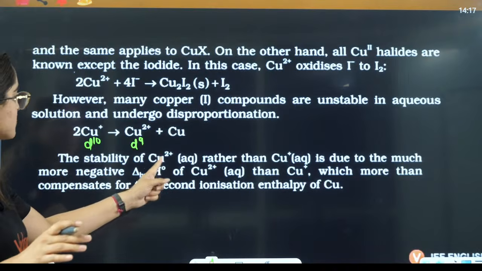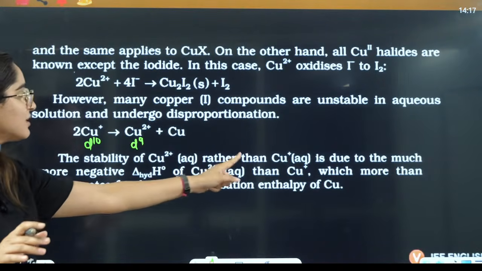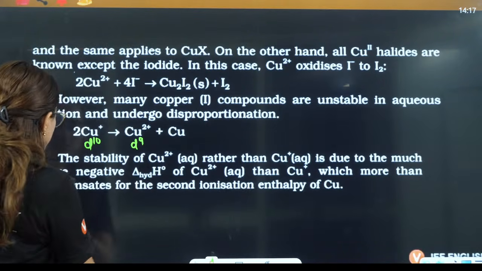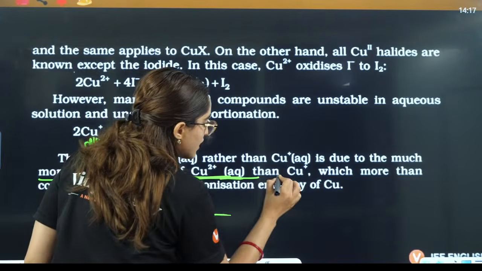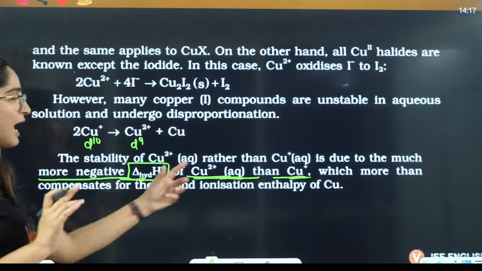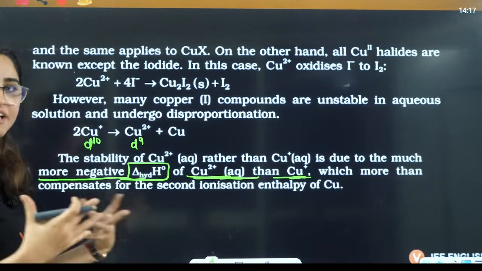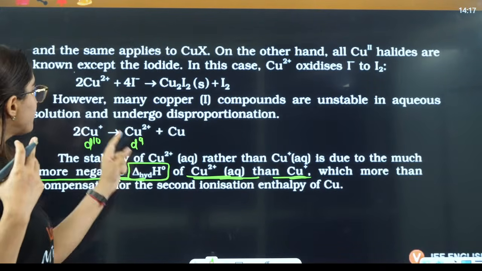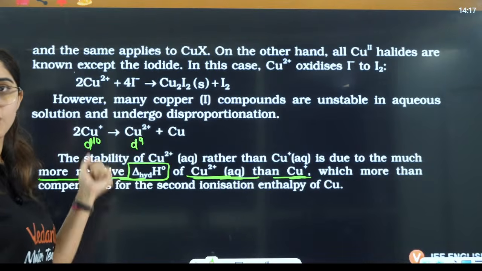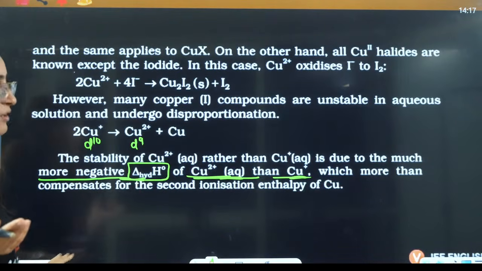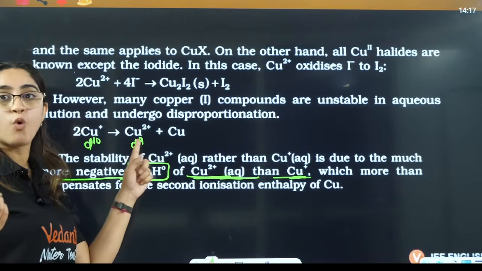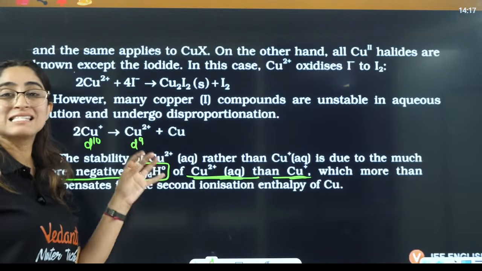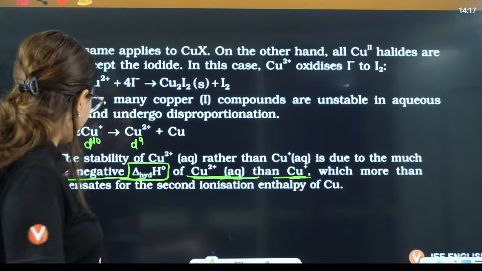The stability of Cu2 positive rather than Cu positive is due to the much more negative delta H hydration of Cu2 positive. Because more delta H hydration is released in this case, it becomes more stable, which is very unexpected because here it is a d9 configuration. But in aqueous medium, this is more stable because it has a negative value of delta H hydration.